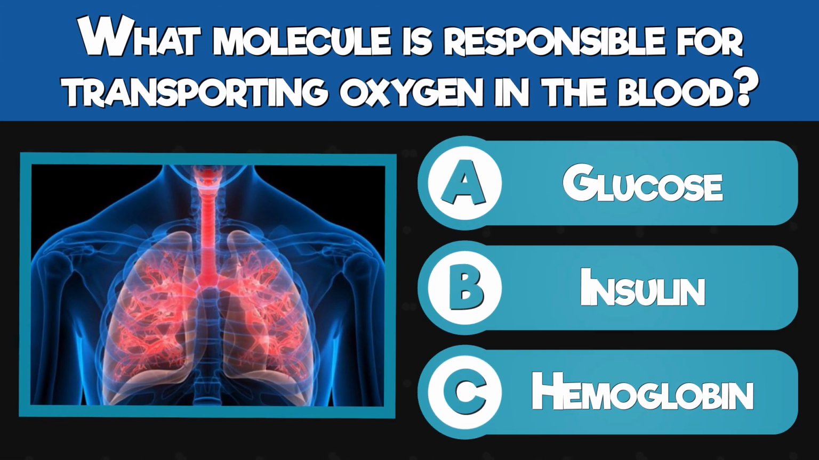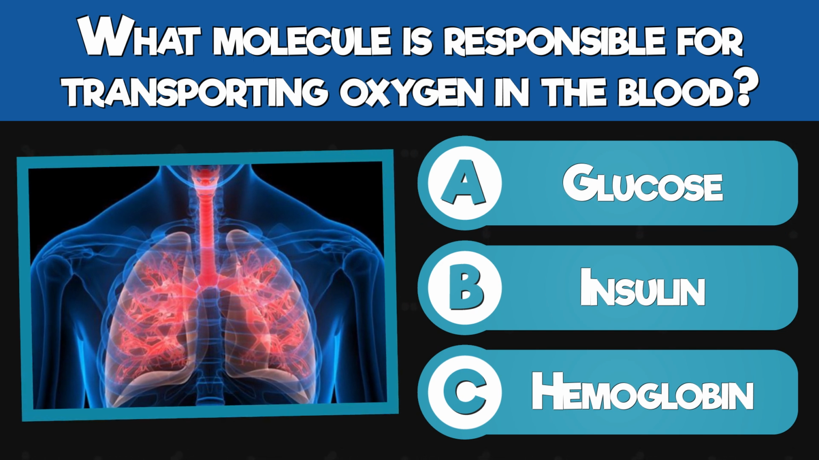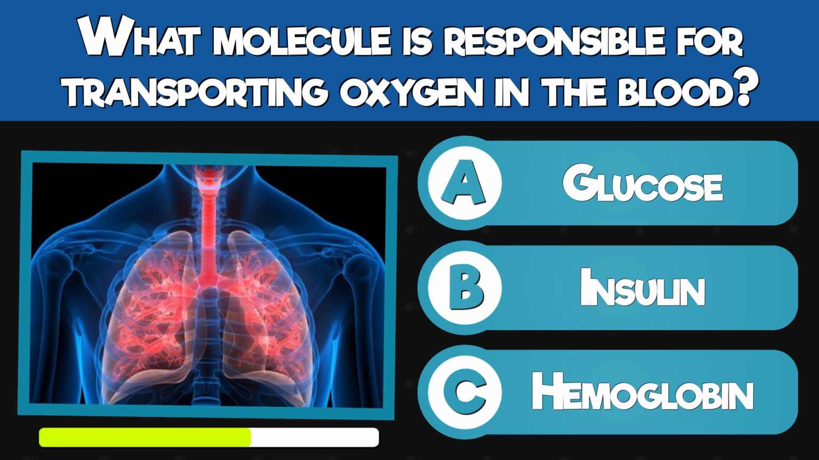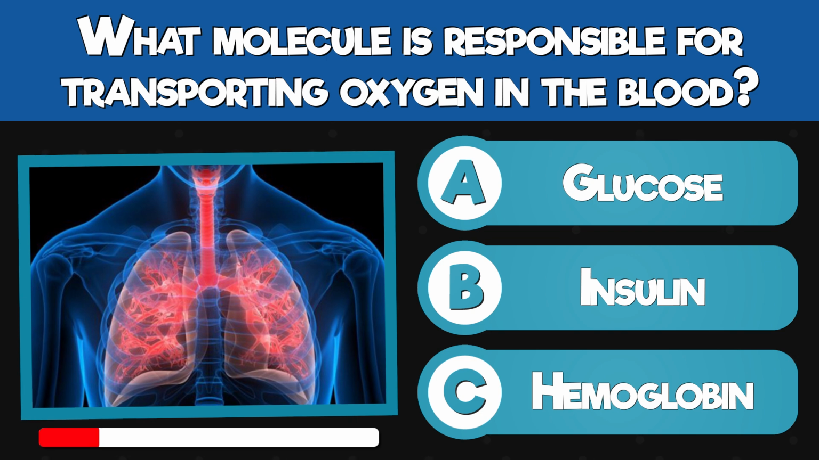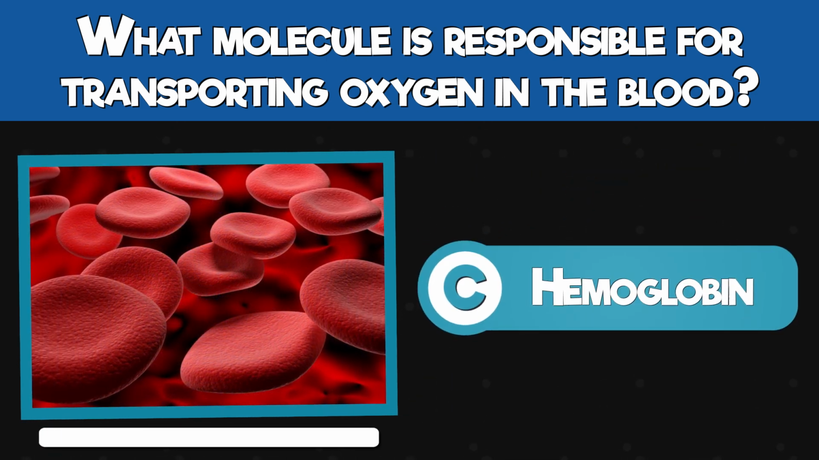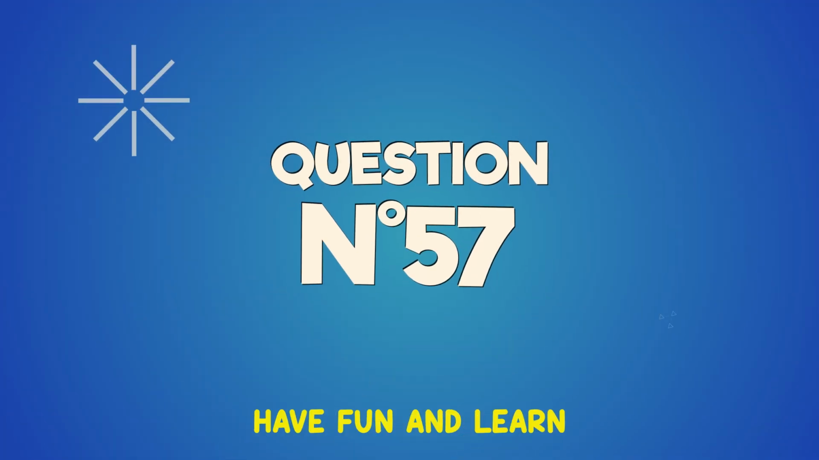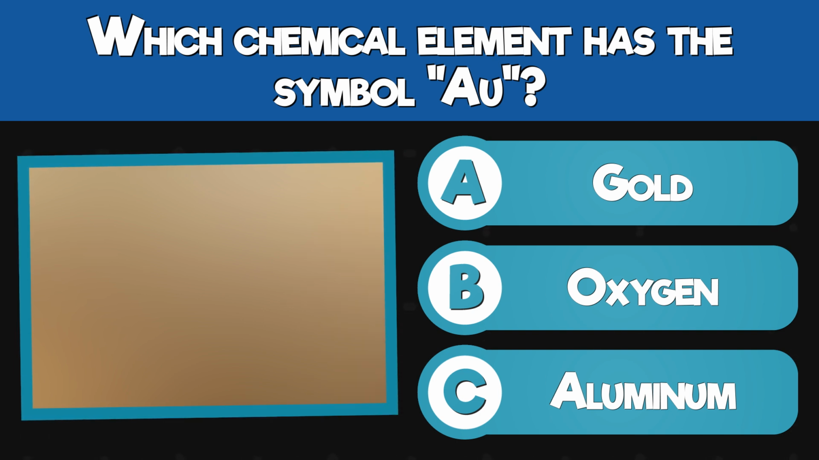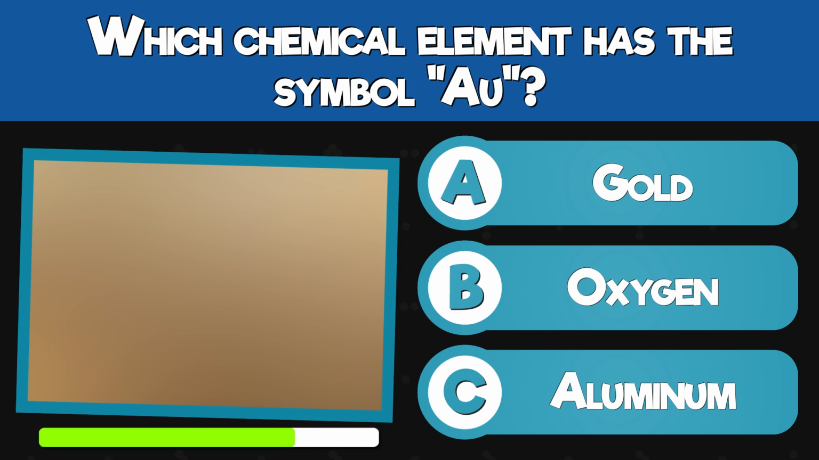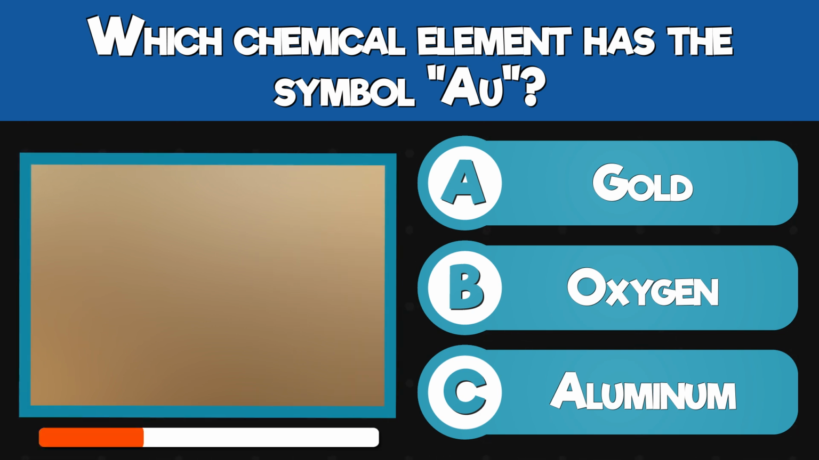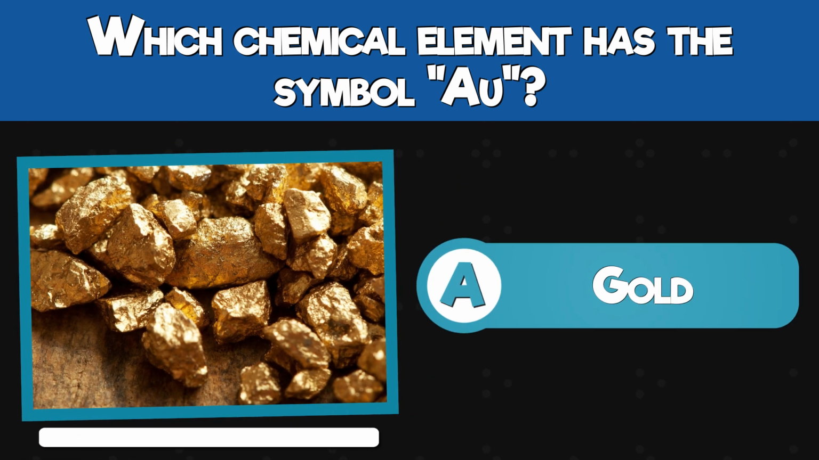What molecule is responsible for transporting oxygen in the blood? Glucose, insulin, or hemoglobin? Hemoglobin. Which chemical element has the symbol Au? Gold, oxygen, or aluminum? Gold.